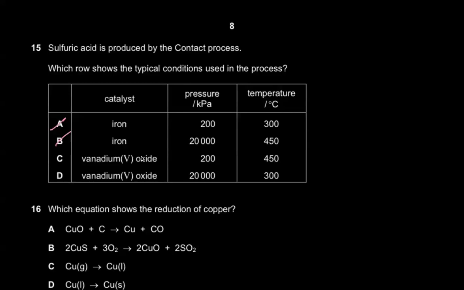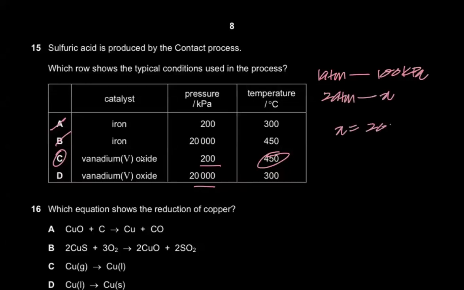Between C and D, let's look at the temperature. We know that the temperature is 450 degrees Celsius, not 300 degrees Celsius. So we're going to select option C. But let's look at the pressure as well. It says 200 kilopascals and 20,000 kilopascals. In the contact process, you need 2 atmospheres pressure. 1 atmosphere is 101 kilopascals, and here they've rounded it off to 100.